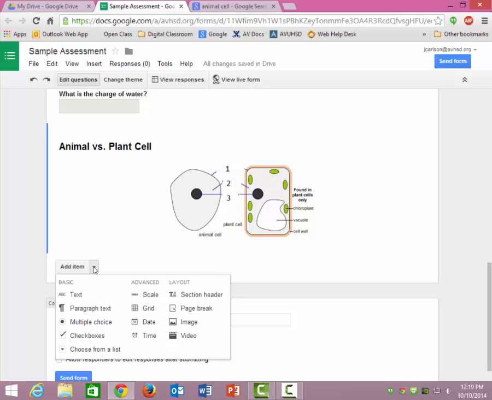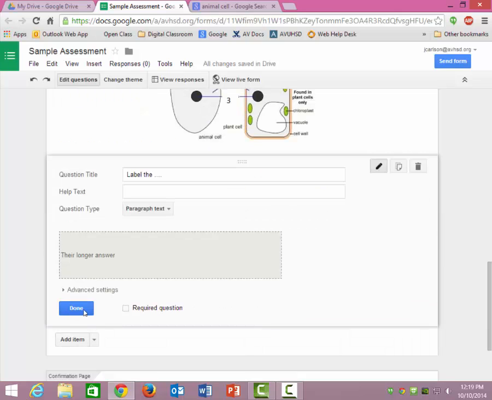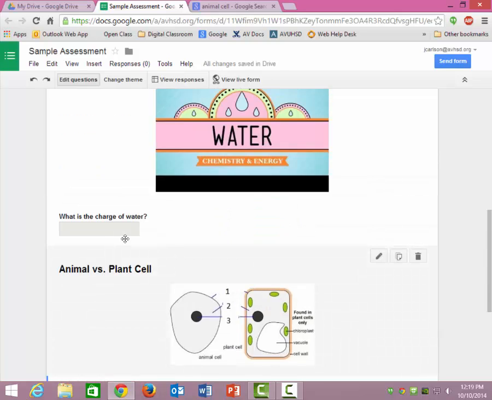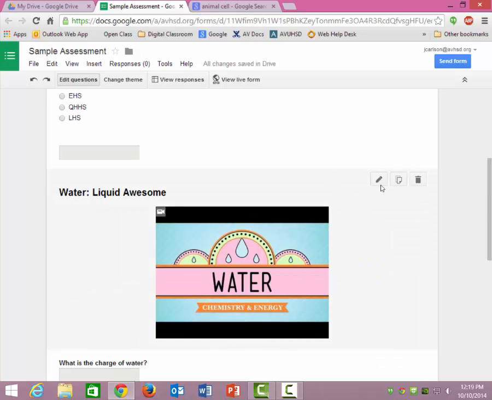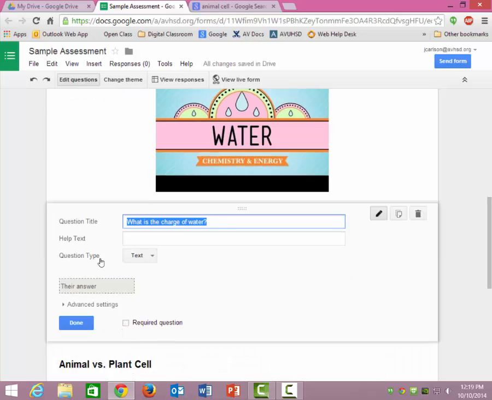So we can give them a paragraph text, and the question is label. Okay, dot, dot, dot. And then they will answer in here. They will answer 1, the word, 2, and then the word, and 3, and then their answer. And that'll be their answer. That could be it. I'm going to require this. Okay. All right. I don't think I required this question. So I'm going to go back and make sure that I do.